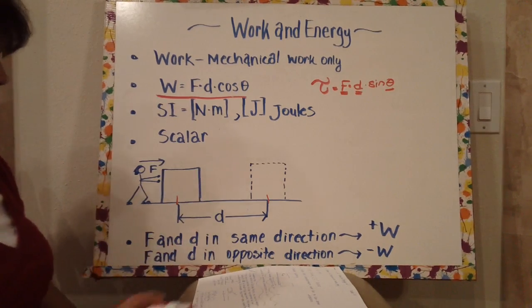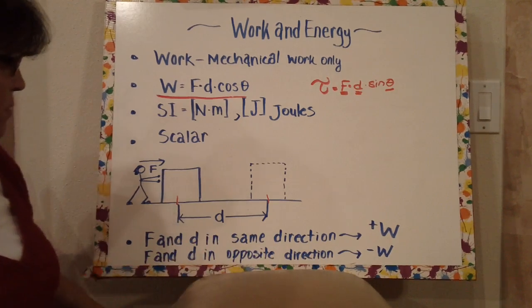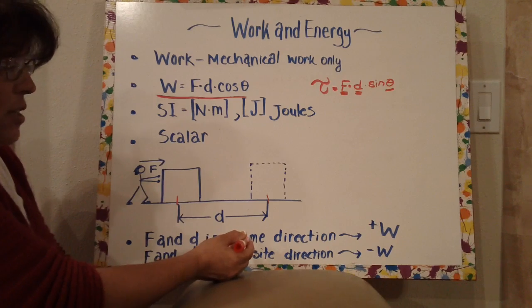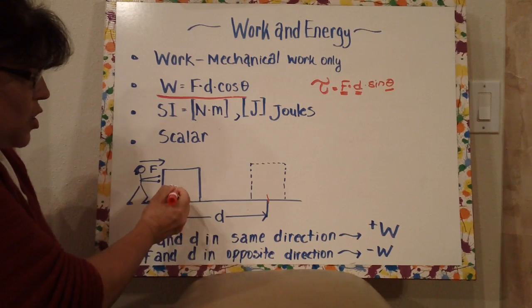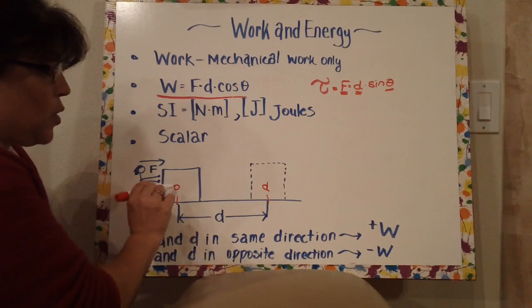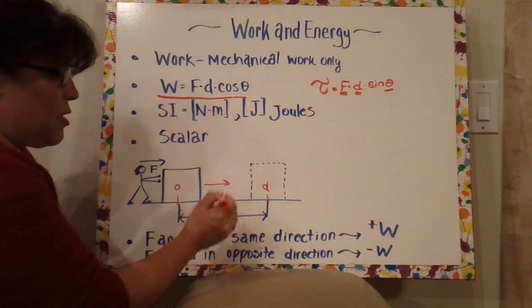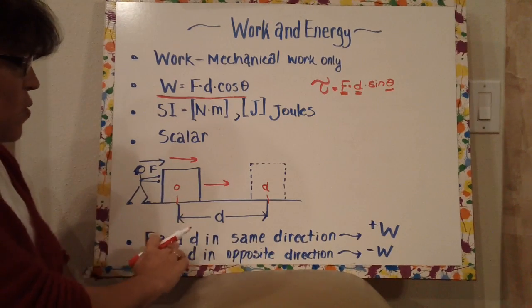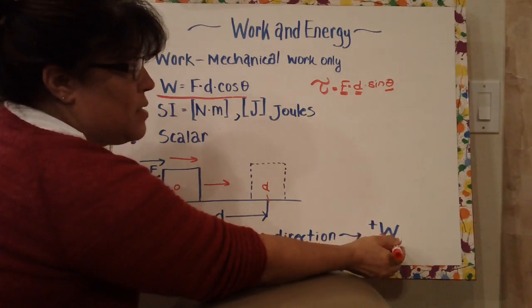Now, how do we find out whether it's positive or negative? If the force and the distance are in the same direction, meaning the object starts at 0 and ends up later at D, so 0 to D is the direction of the distance and the force is in that same direction, then we know the work is positive work.